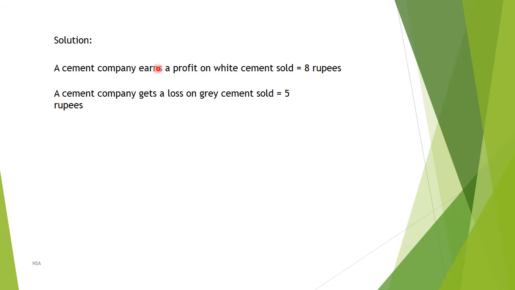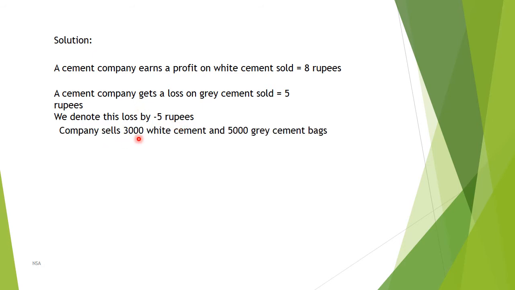The company earns a profit on white cement sold of 8 rupees per bag. If he sells a grey cement bag, he gets a 5 rupees loss. We denote this loss by minus 5 rupees. So we are representing profit by plus 8 rupees and loss by minus 5 rupees.